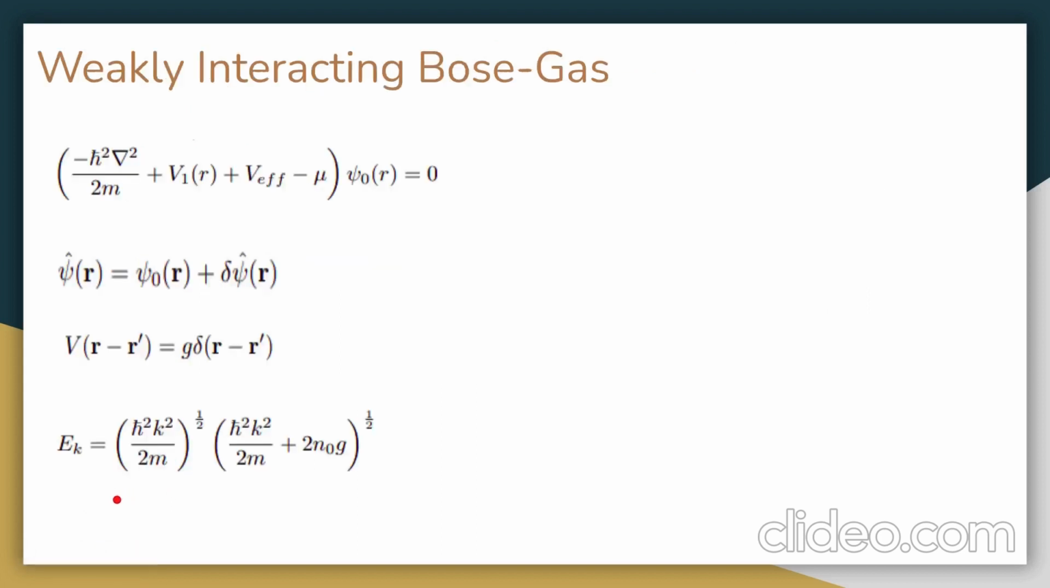Now to understand the weakly interacting Bose gas, as we can see, we have just put a V effective in our Gross-Pitaevskii equation, and then adding a perturbation to our field operator, we can get the energy equation as E of k equal to (h cross k squared over 2m) to the power 1 half times (h cross k squared over 2m plus 2 n naught g) to the power 1 half, which will be linear for small k. Here, to consider weakly interacting Bose gases, we have taken the potential to be of the form of a delta function.